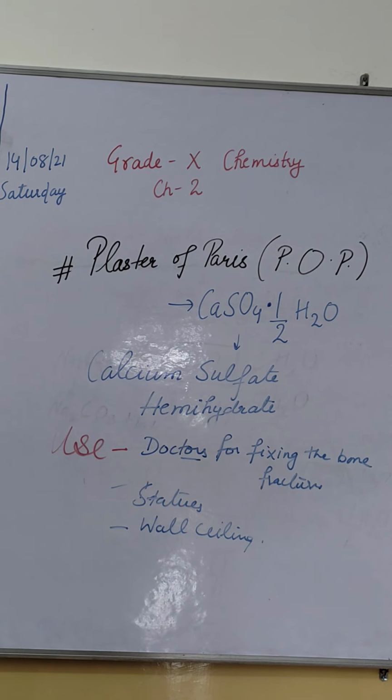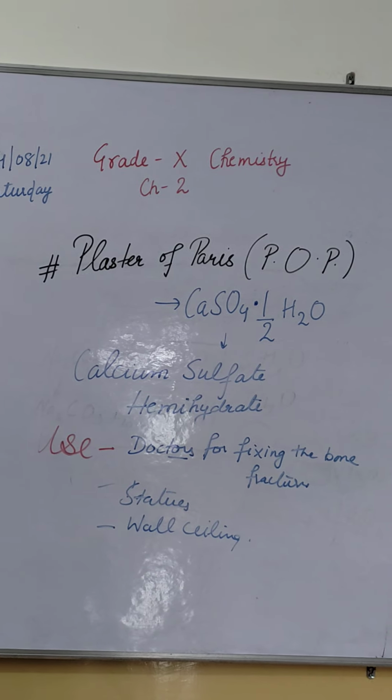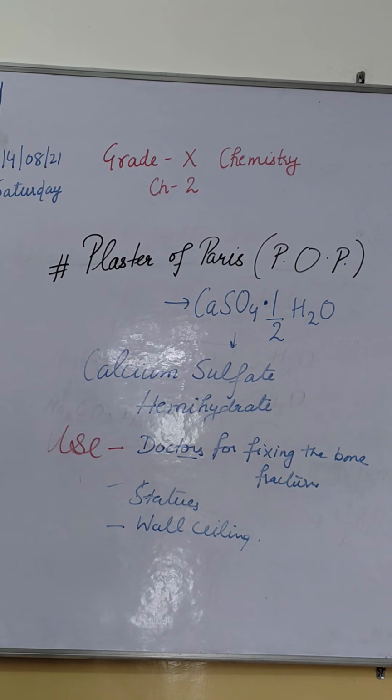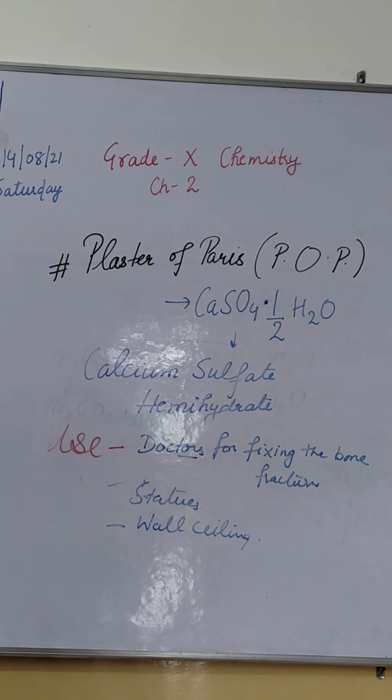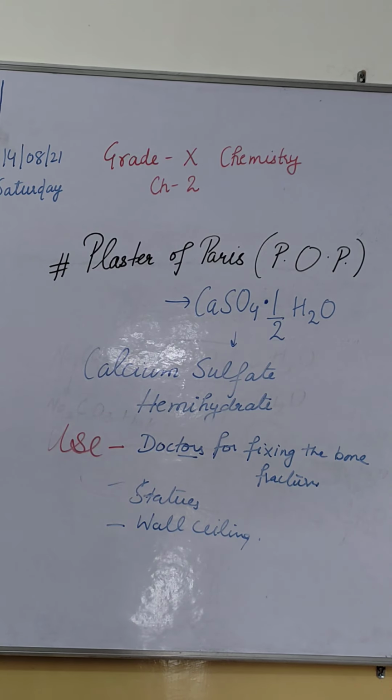Next, we have discussed plaster of Paris. Plaster of Paris is calcium sulfate hemihydrate. It is prepared from gypsum, which is calcium sulfate dihydrate, containing 2 water molecules. When we heat gypsum to 373 Kelvin, it decomposes to form plaster of Paris with 1.5 molecules of water released. It is used by doctors for fixing bone fractures, for making statues, and for wall ceilings.